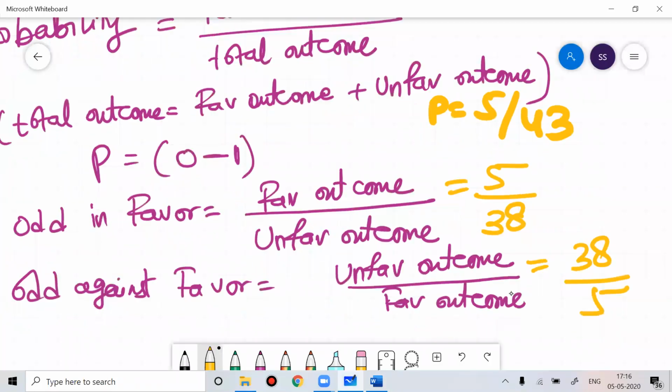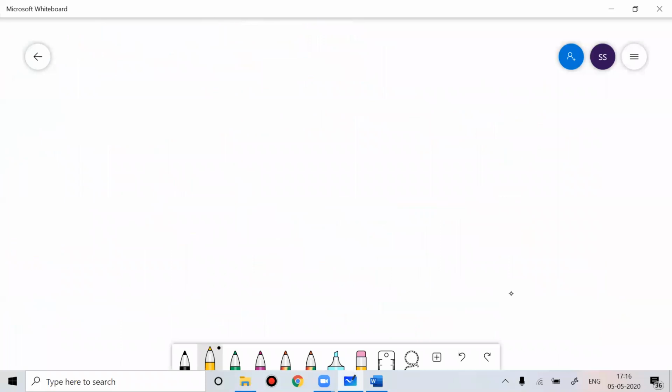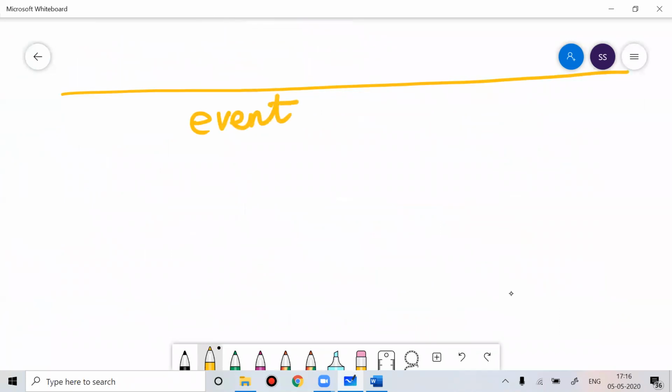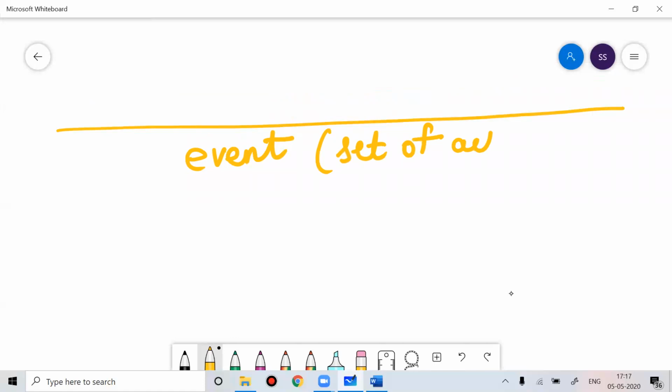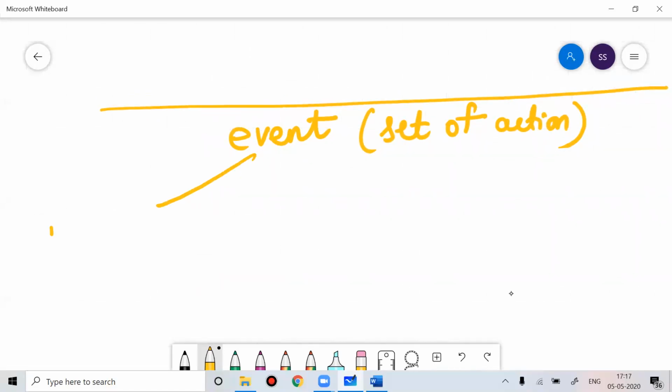Now, just giving a little bit of information. When you talk about probability, the set of actions what we follow is called an event. This event can be an independent event.